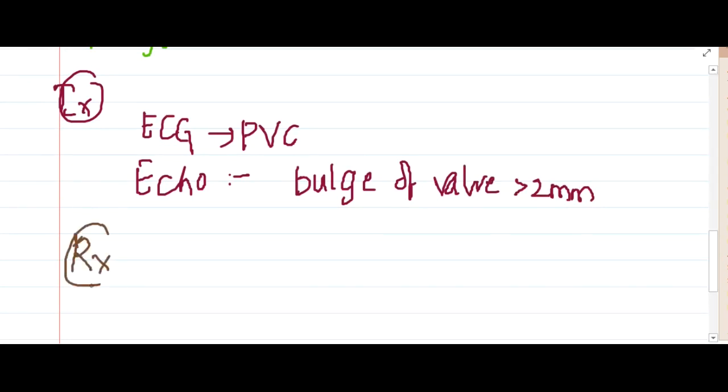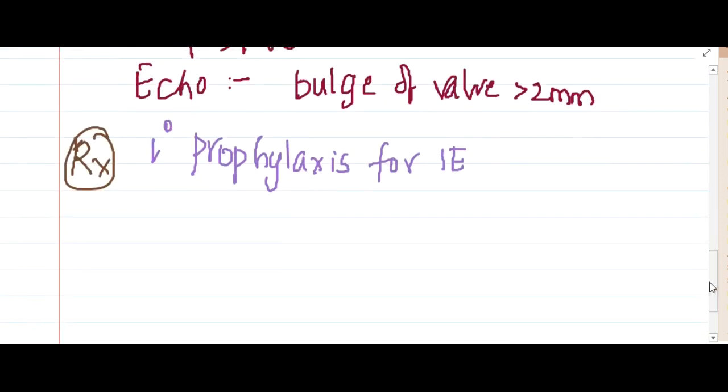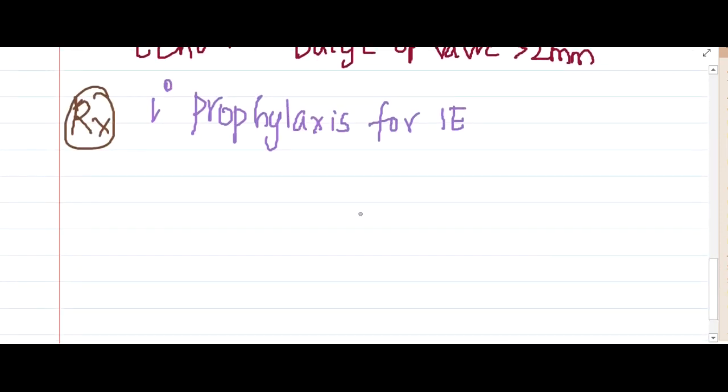Now on treatment, you will have to give primary prophylaxis for infective endocarditis, because there is increased propensity of mitral valve prolapse to cause infective endocarditis, mainly due to pressure changes. Then beta blockers should be given for palpitations.